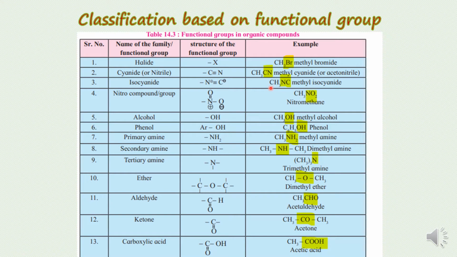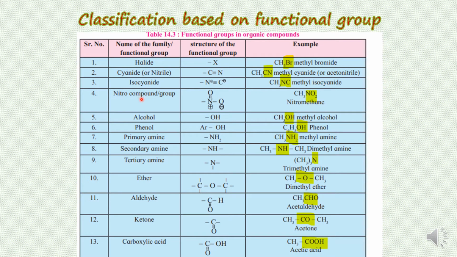That means here the group will be bonded via nitrogen in the case of isocyanides, and in the case of cyanides the functional group, the CN group, will be bonded via the carbon atom. This is the basic difference between cyanide and isocyanide.